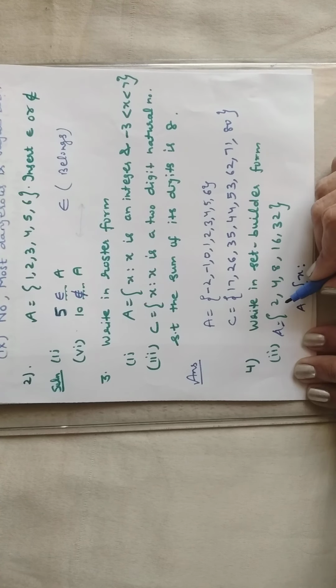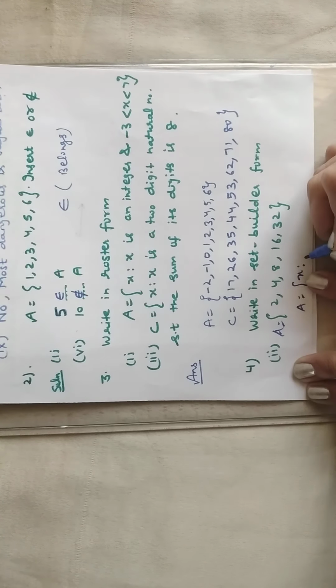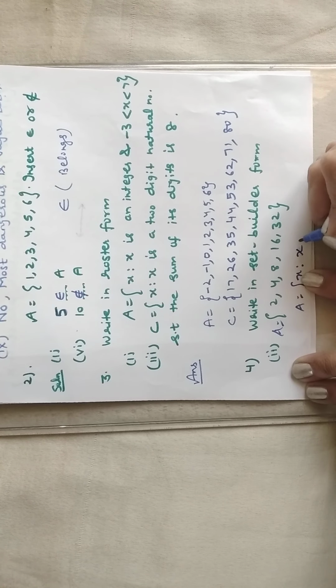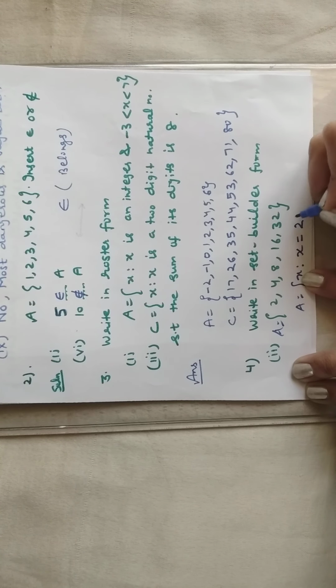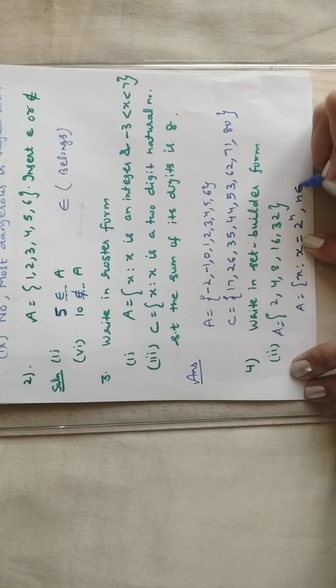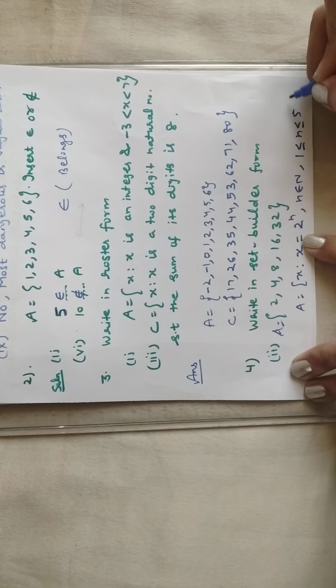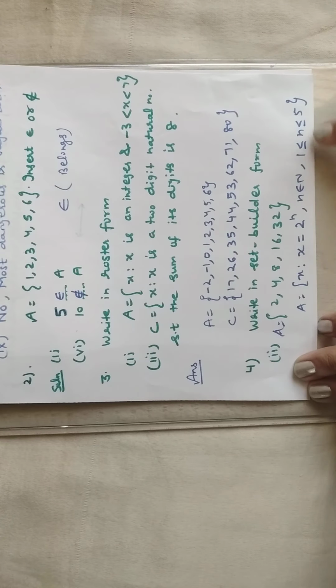So it is 2 raised to power 1, 2 to power 2, 2 to power 3, 2 to power 4, 2 to power 5. So x such that x is equal to 2 raised to power n, where n belongs to natural numbers and n lies between 1 and 5. Clear? So this is the set builder form.